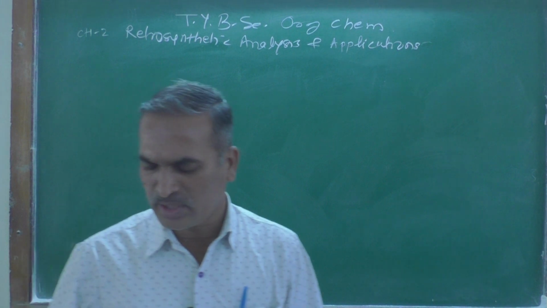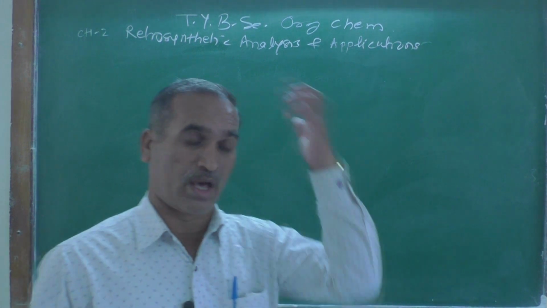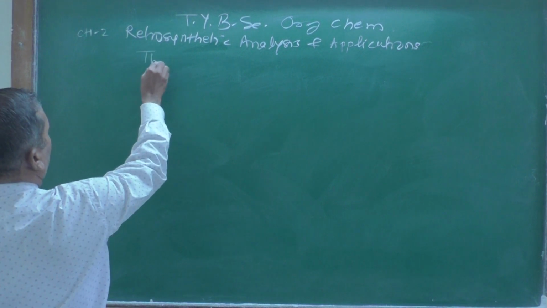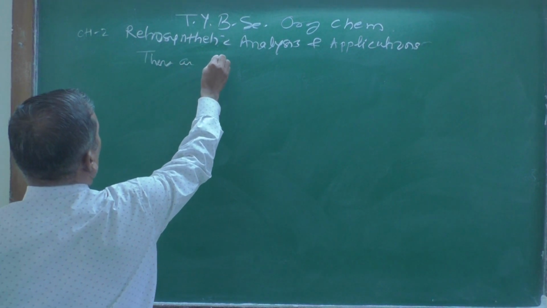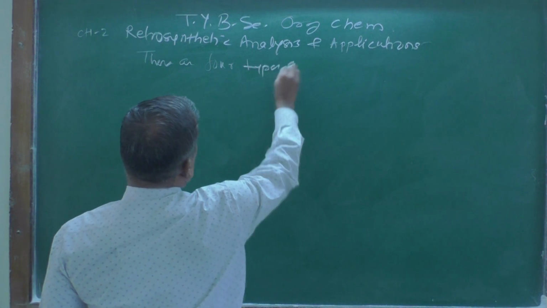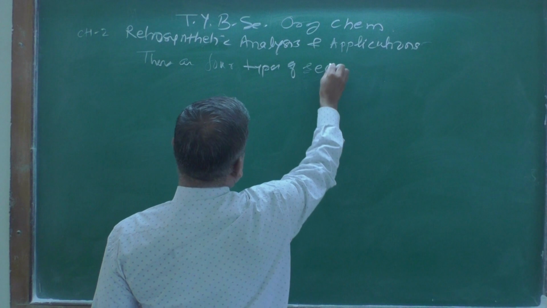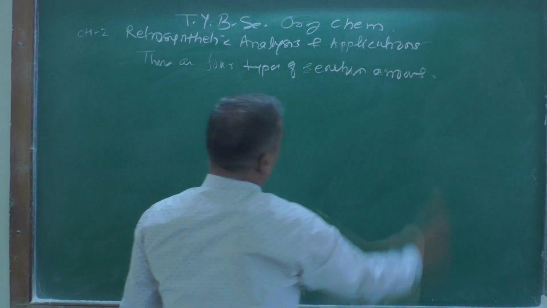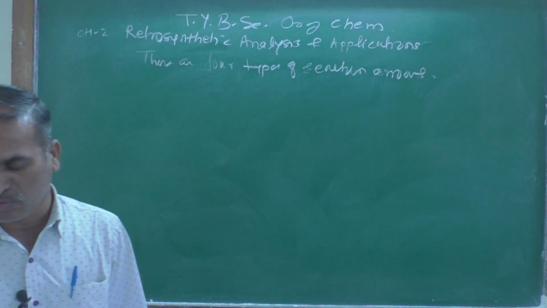There are 4 types of reaction arrows. Reaction arrows that we are going to learn, we are going to see over here.